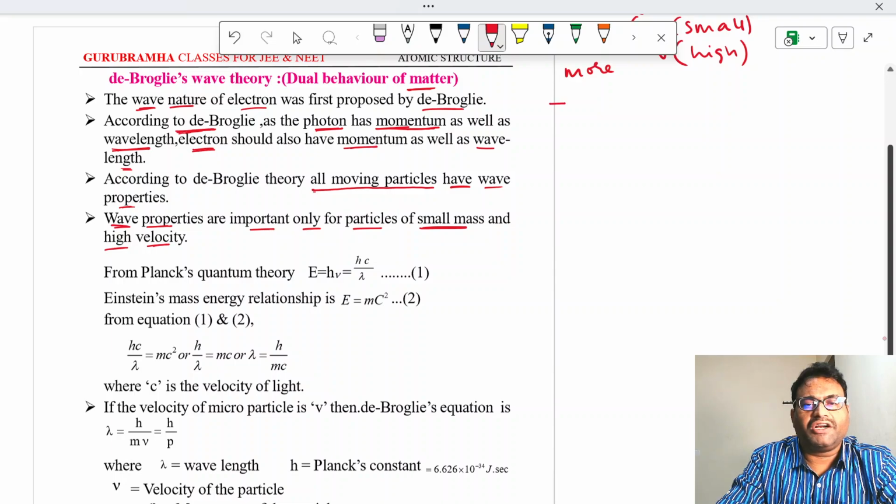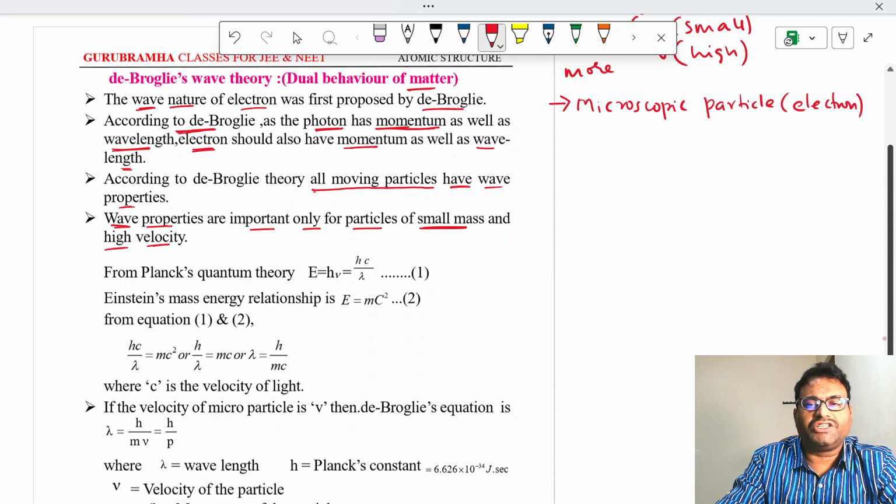So what de Broglie says is that moving matter, or moving particles of matter, has two natures, particle nature and wave nature. In the same way, electron, as it is a microscopic particle, a very small particle, is having two natures. We cannot observe the wave nature of a particle which is having more mass.